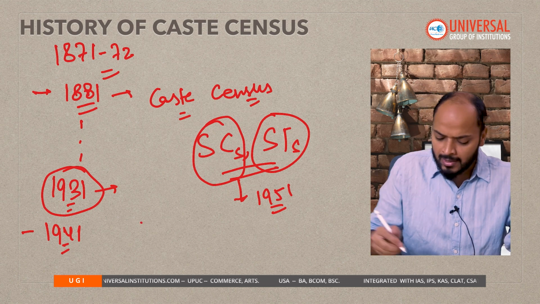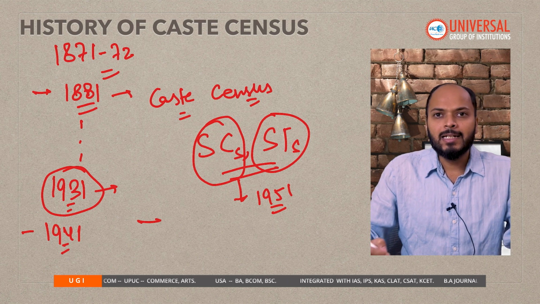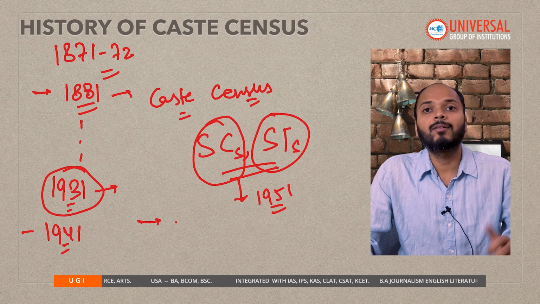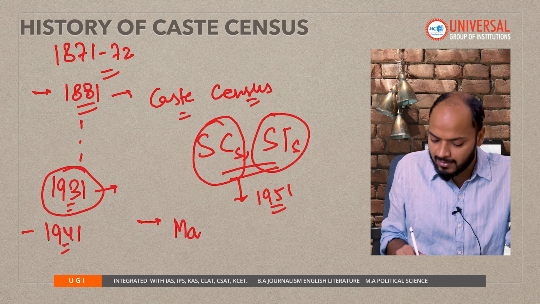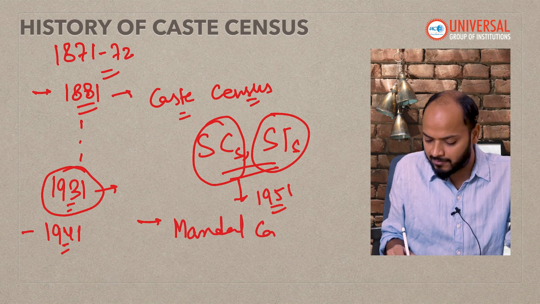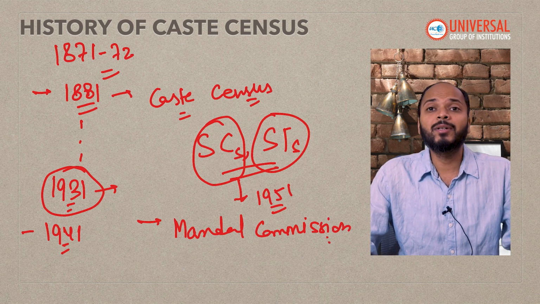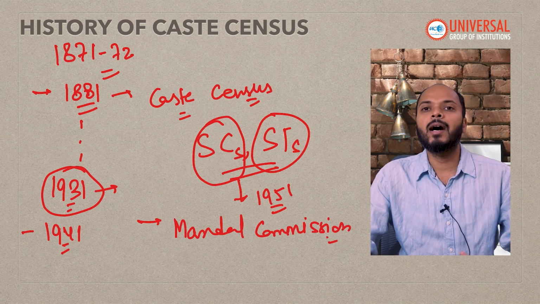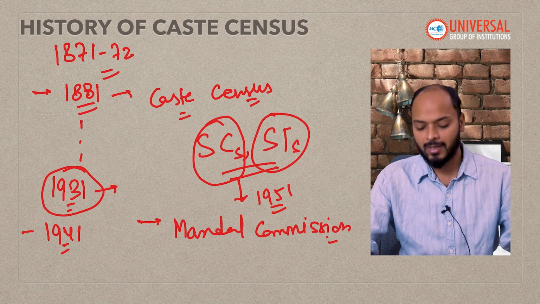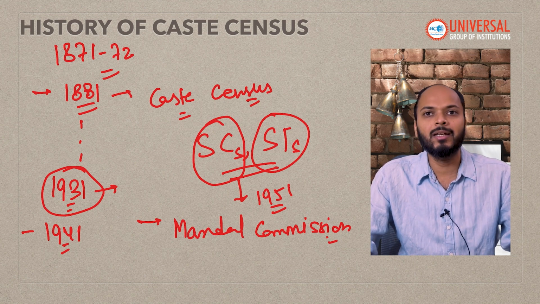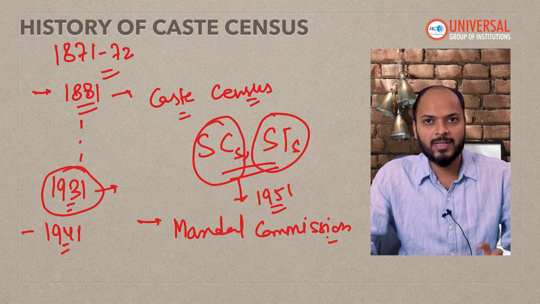The thing is, in the late 1970s, the Second Backward Classes Commission was set up, which is very famously remembered as the Mandal Commission, after the name of its chairperson. The Mandal Commission changed the caste dynamics, or the politics of India with respect to caste. It said that Other Backward Classes, OBCs, also need support from the government in the form of reservation.